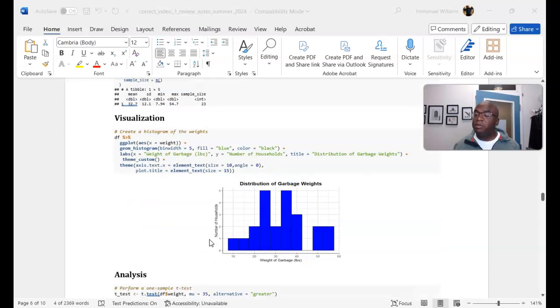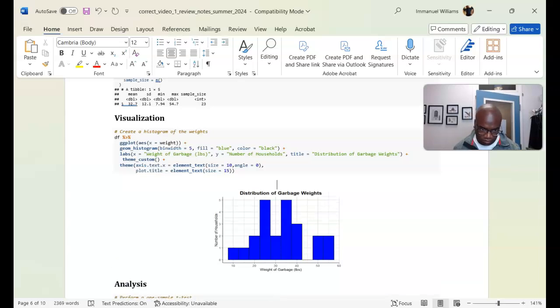When it comes to visualizing a quantitative variable, it's important to note three things. What are those three things? Shape, spread, and distribution. The shape tells us whether it's unimodal or bimodal.